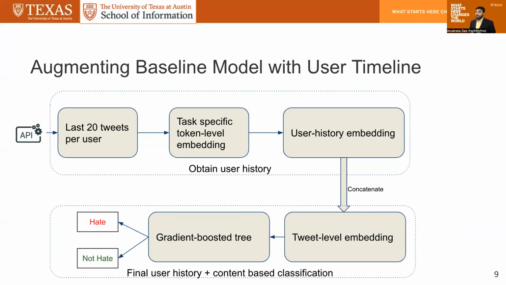One of the other advantages is that you could do this pretty quickly and collect this 20 tweet snapshot in a real-time system. So we utilize the task-specific token level embeddings from the previous layer and pass on the last 20 tweets per user to obtain a user level embedding. What actually happens there is, for each tweet, the token level embeddings are averaged, and then across all of the tweets, they're averaged to obtain one user history embedding. Now, this user history embedding is concatenated to the tweet level embedding and gets passed on to a gradient boosted tree for the final hate versus non-hate classification.